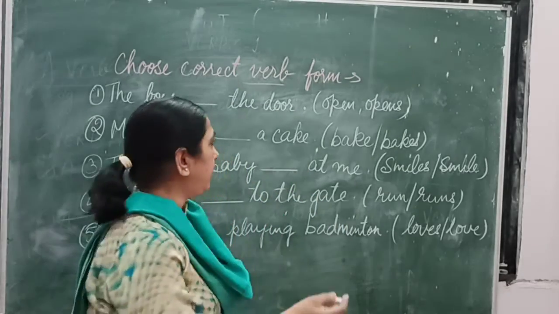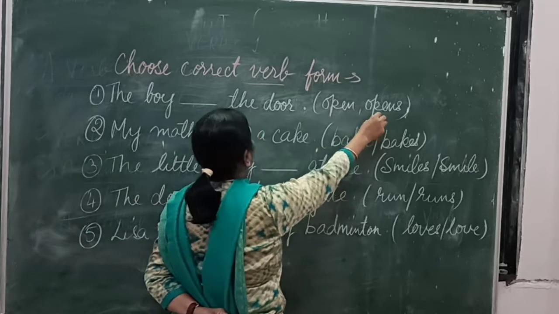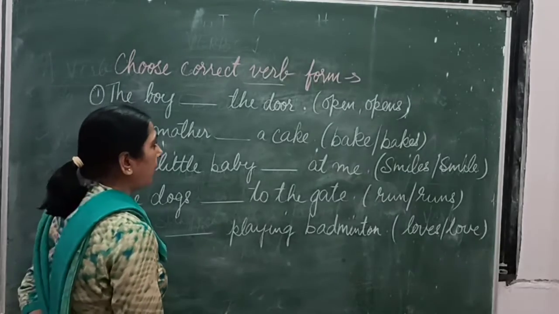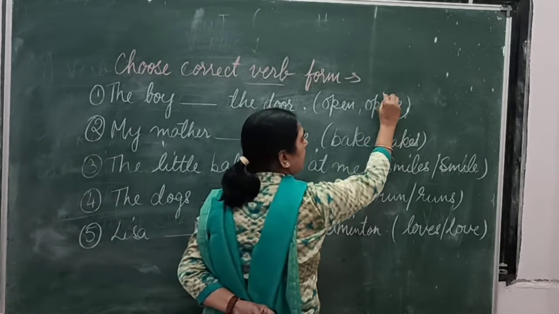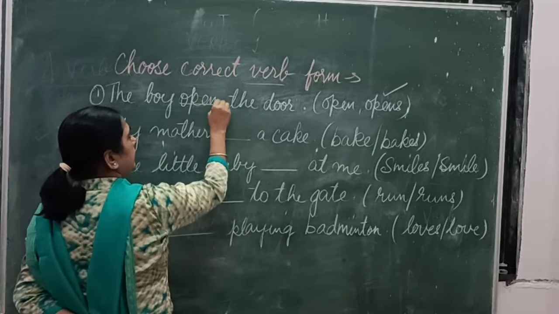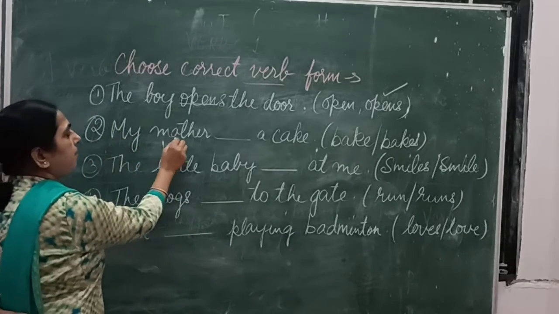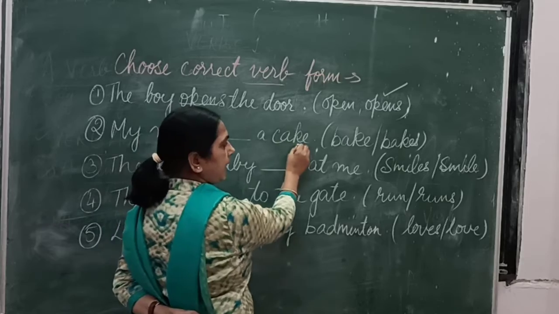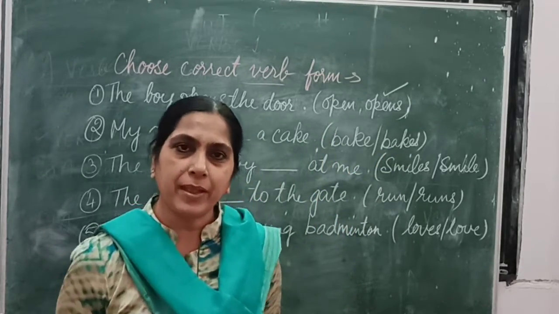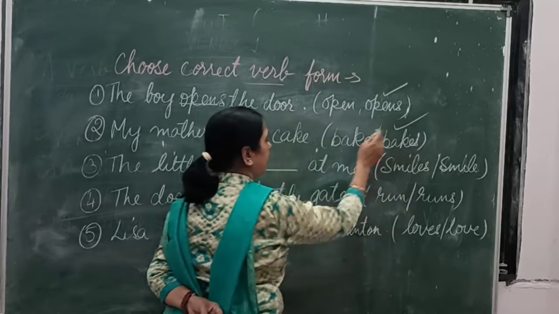Open or opens. It is a singular form. The boy open or opens the door? What is the verb agreement which I have discussed? The boy opens the door. The second one: my mother dash a cake. Bake or bakes? My mother bake a cake or my mother bakes a cake? My mother bakes a cake. Good.